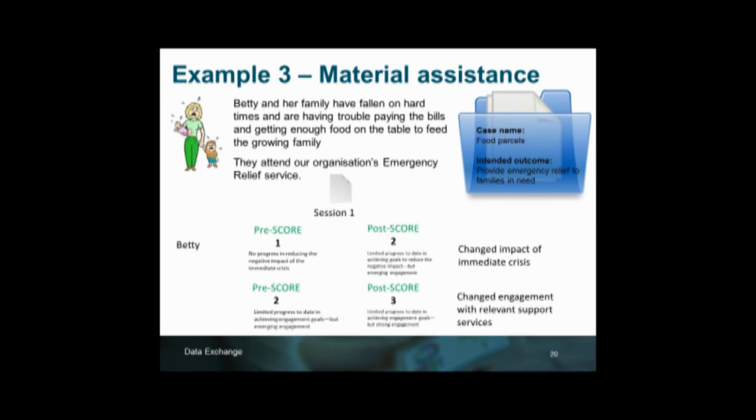A pre-score has been recorded for Betty of 1 for changed impact of immediate crisis. The reason that she was attending this particular organisation was to obtain food parcels. Now that need had been met, so the post-score that was recorded there was what the outcome was achieved by Betty. In relation to the changed engagement with relevant support services, initially when Betty attended this particular service, we have that pre-score that is recorded.